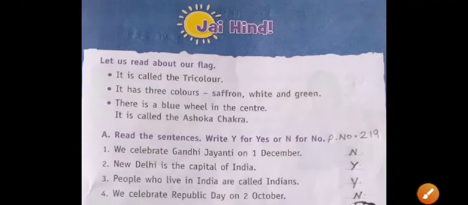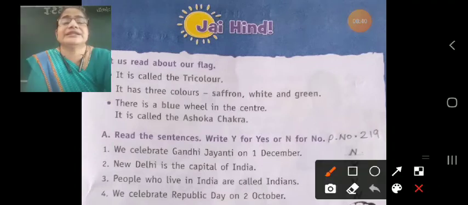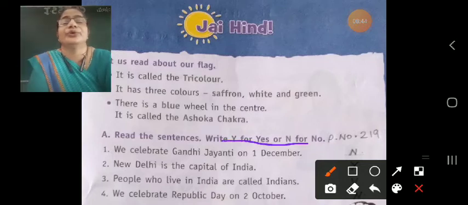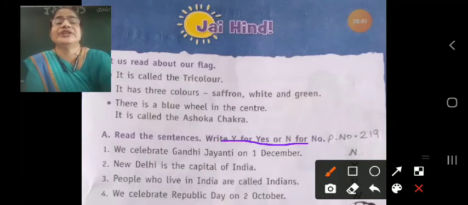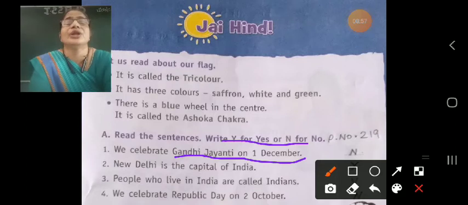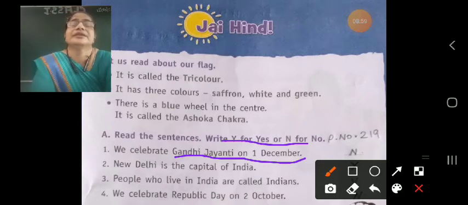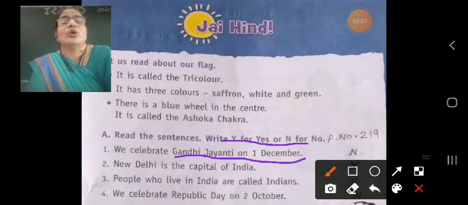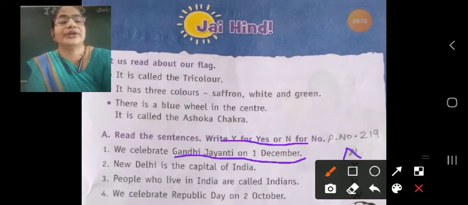Exercise A. Read the sentences, write yes or no. First one, we celebrate Gandhi Jayanti on 1st December. We actually celebrate Gandhi Jayanti on 2nd October. Here it is written 1st December, so that sentence is wrong and you can write no.